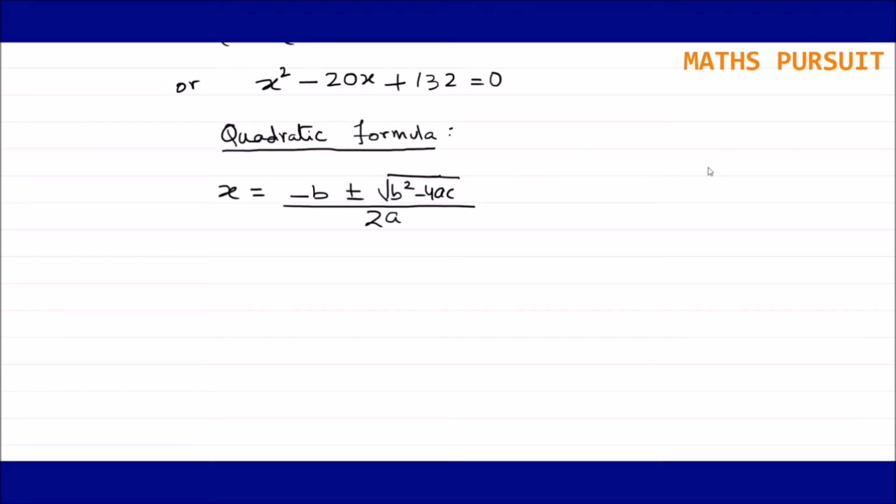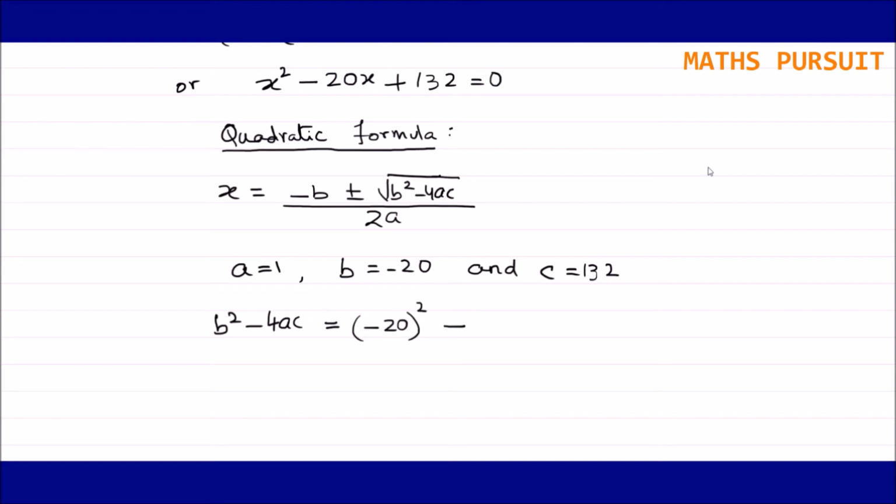Now let us derive what a, b, and c are from the above quadratic equation. From the above quadratic equation, a is equal to 1, b is equal to minus 20, and c is equal to 132. Now let us replace these values and find out b square minus 4ac first. b square minus 4ac is nothing but minus 20 square minus 4 into 1 into 132.